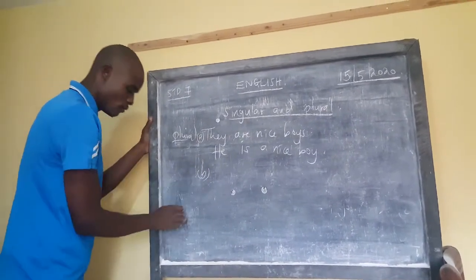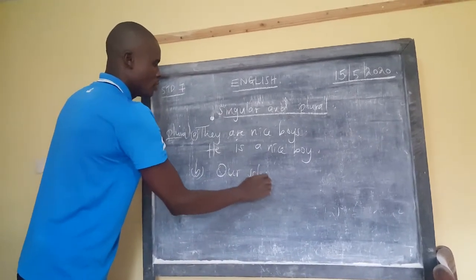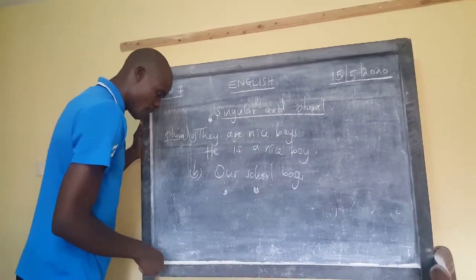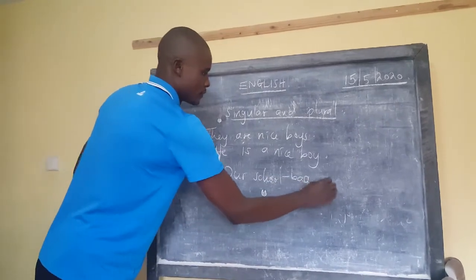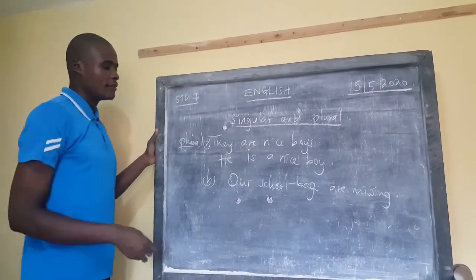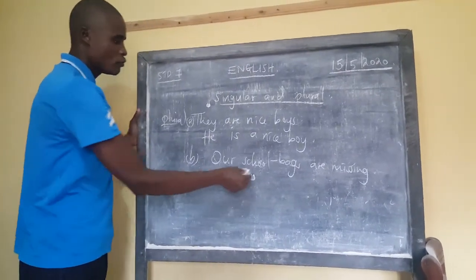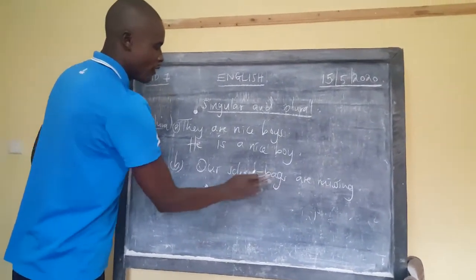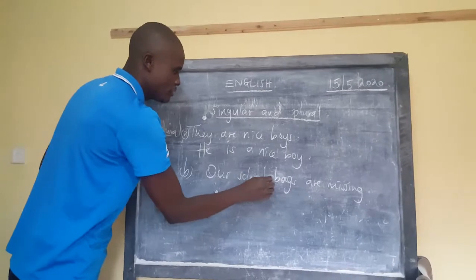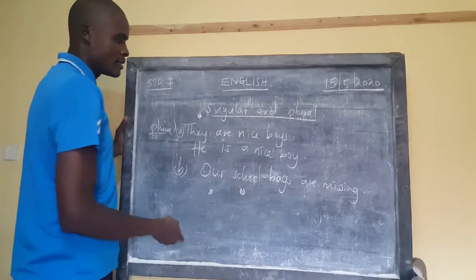Then B, we'll take: our school bags are missing. I'll put a hyphen there, Lana. I think I mentioned that before. Every time we have two nouns following one another, we call them double nouns. When we talk of double nouns, we must put a small hyphen. Mine is a bit big. A hyphen must be there to show that they are double. Our school-bags are missing.